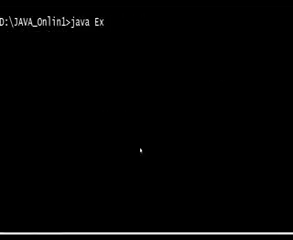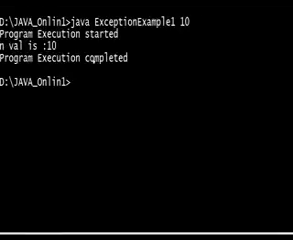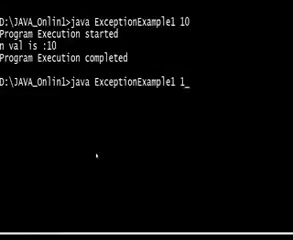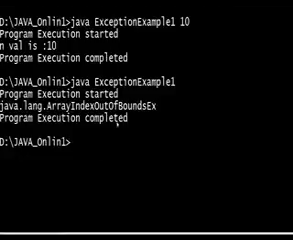Normally we execute like this: java ExceptionExample1, and we need to pass 10. If I pass 10, this is the normal flow of execution, there is no exception. If you did not pass arguments, then the exception occurred. See, there is no abnormal termination, right? Program execution started, and the total program executed.